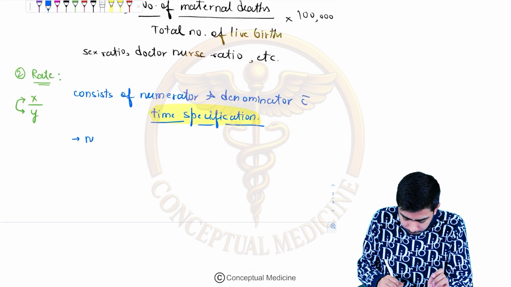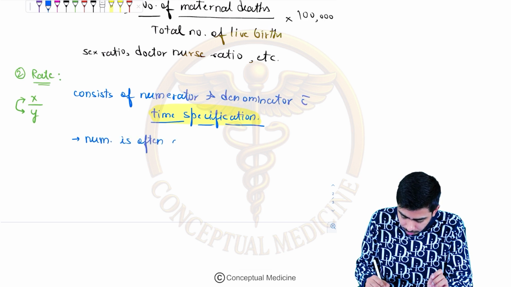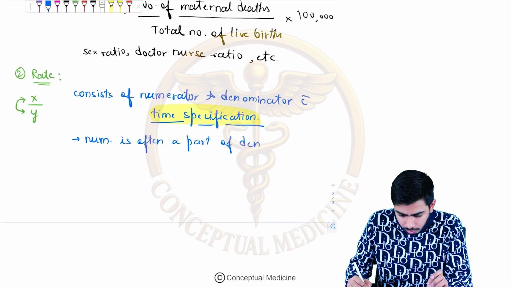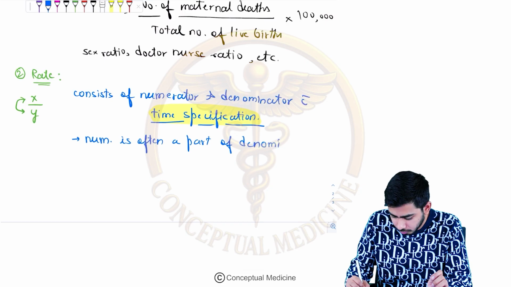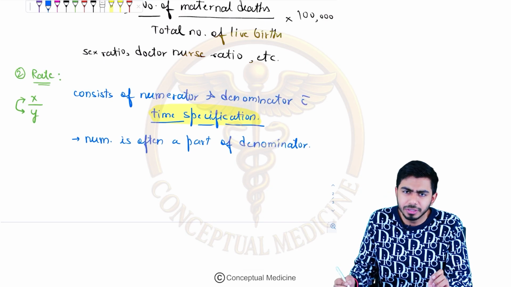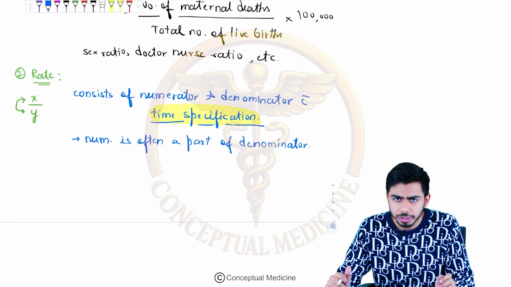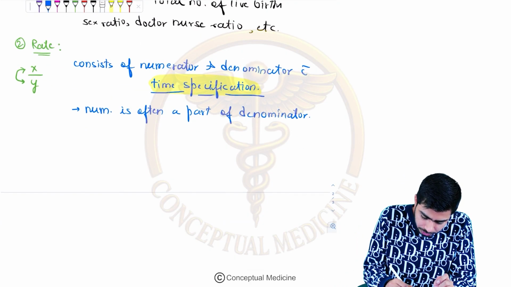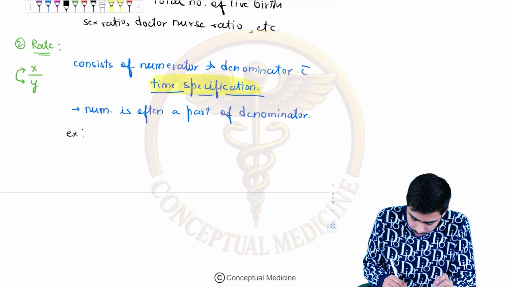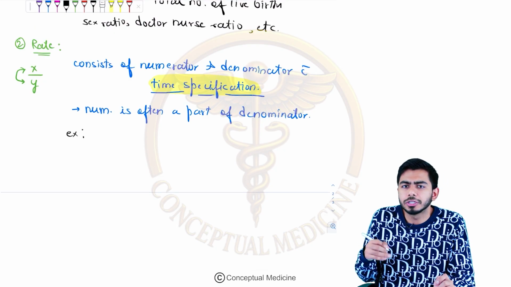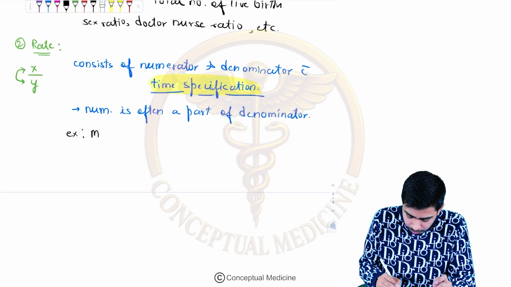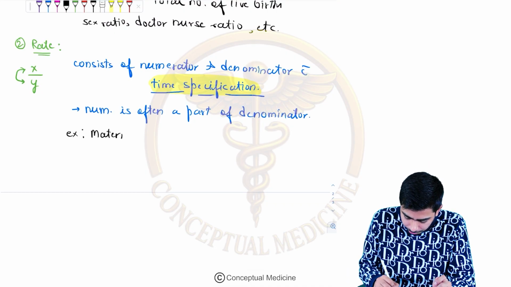Numerator is often a part of denominator. I mean, there is some association between these two entities. For an example, I told you maternal mortality ratio as an example of ratio. Here I am taking the example of maternal mortality rate.